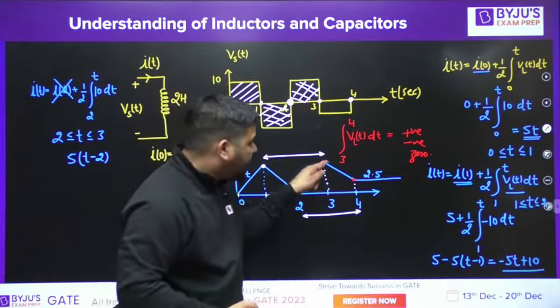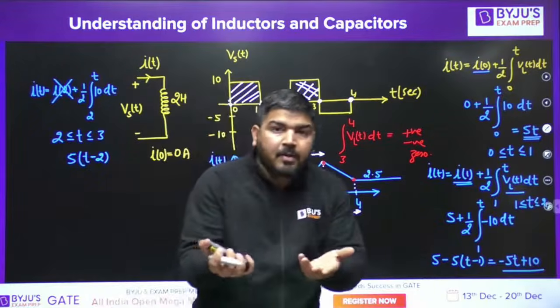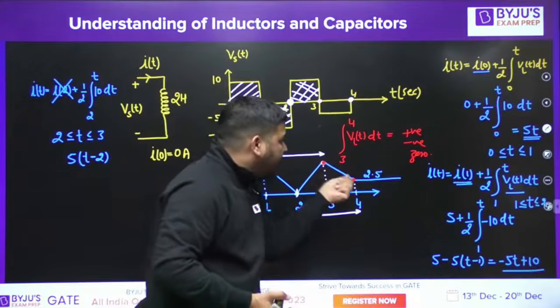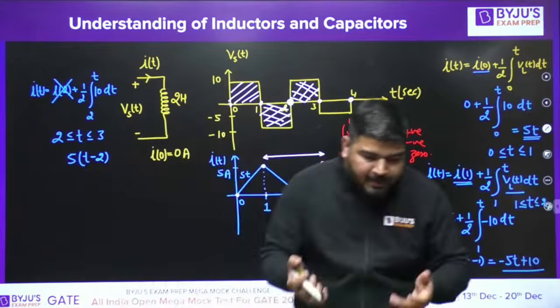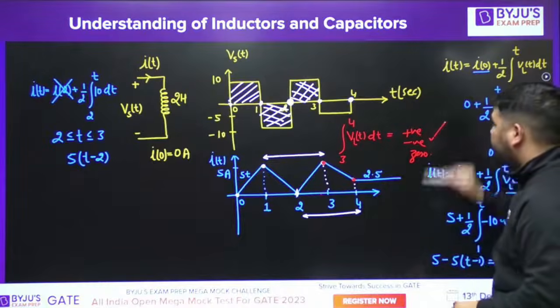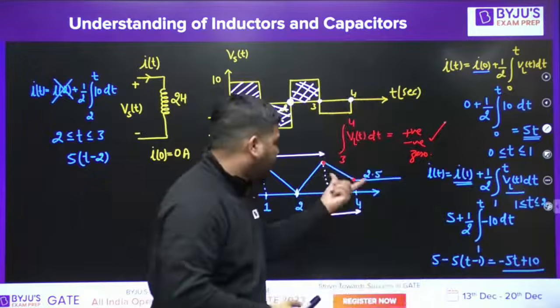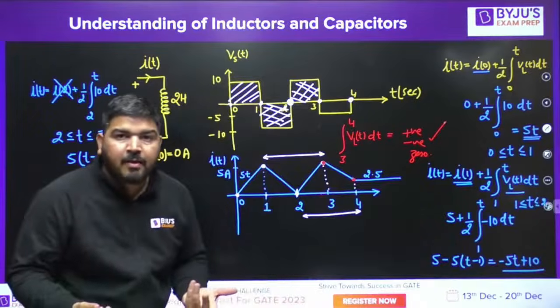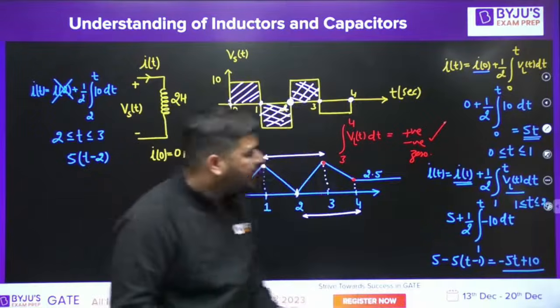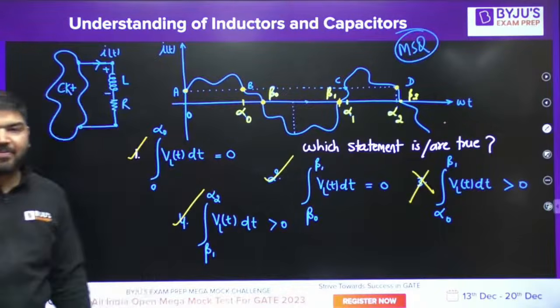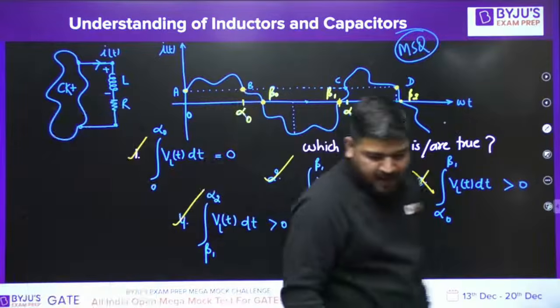It has decreased. From 3 to 4, the current has decreased. If the current has decreased, it means the area will be negative. Between 3 and 4, the VLT area is negative. Okay. The same thing I asked in this question. I hope you understood it.